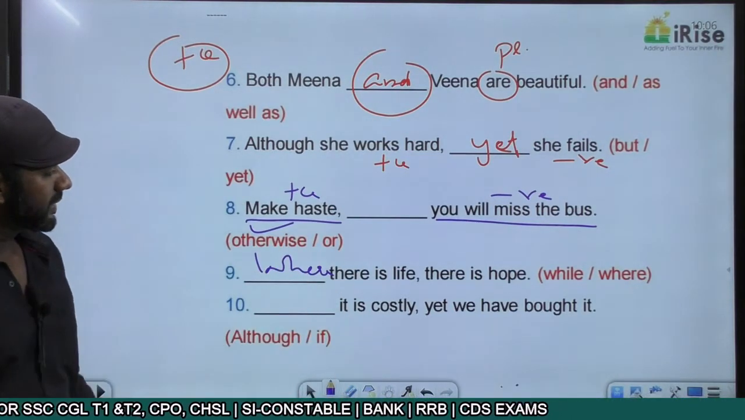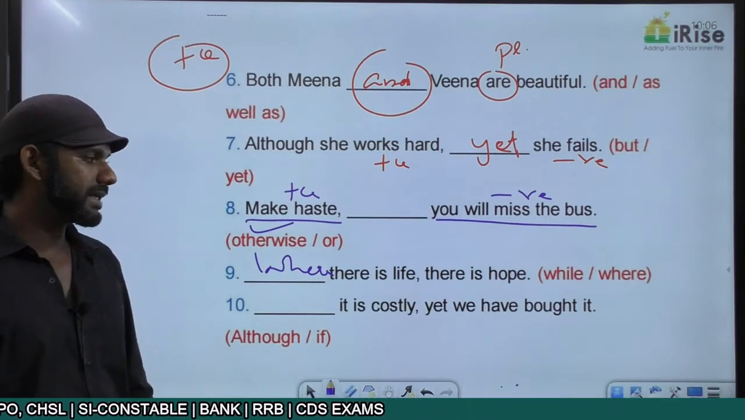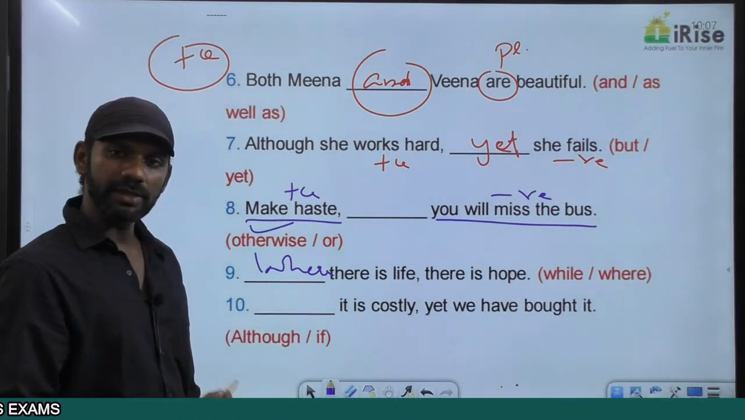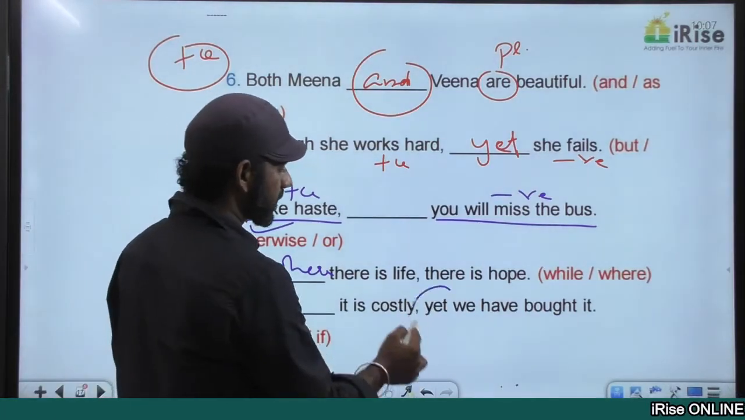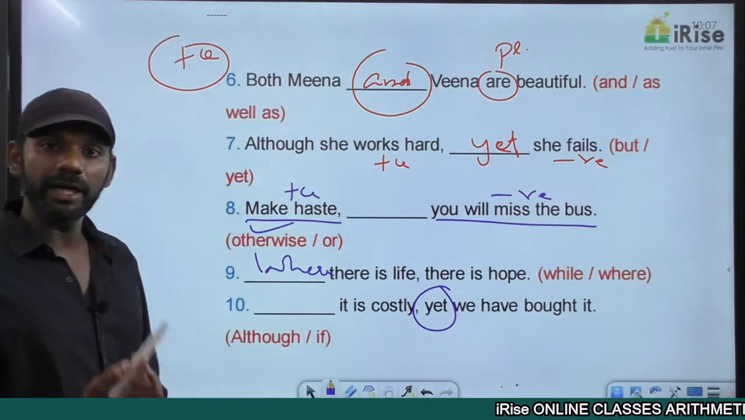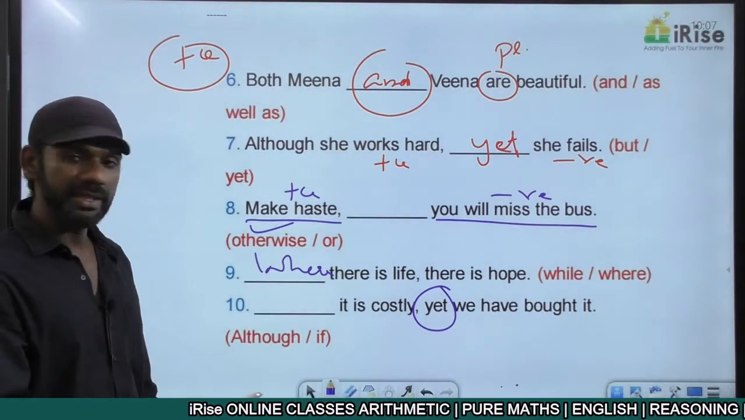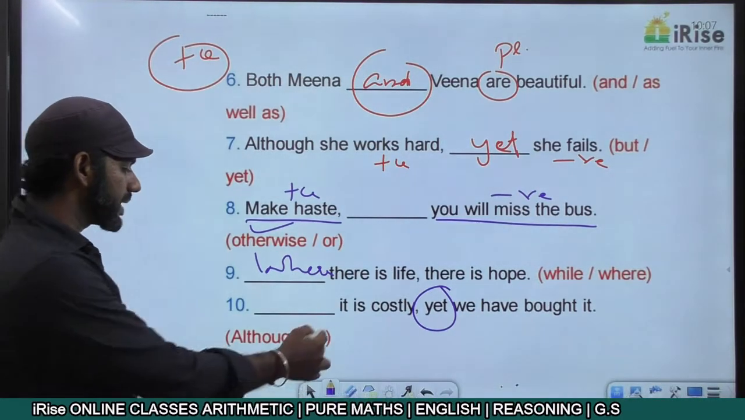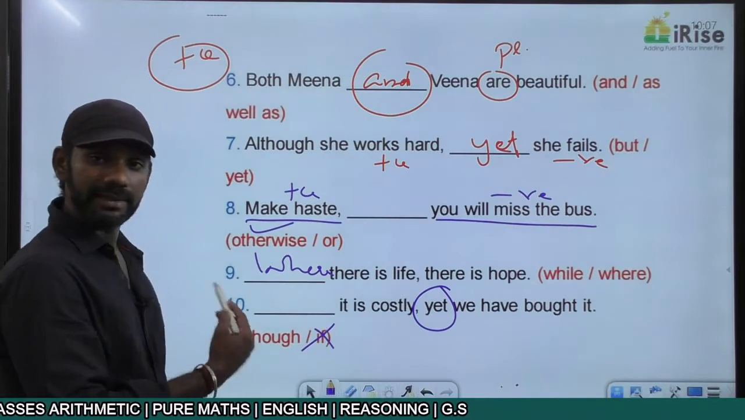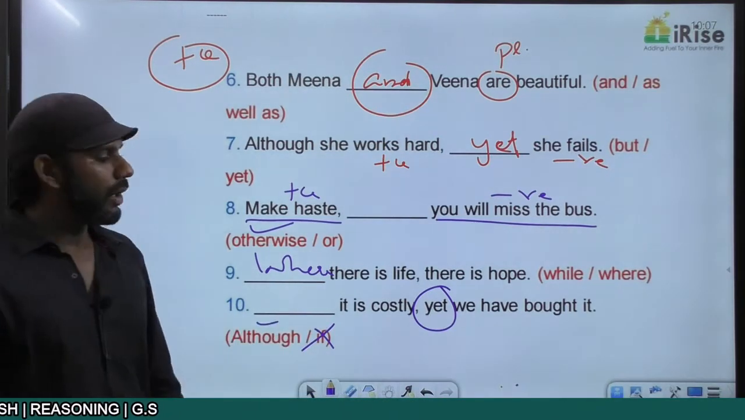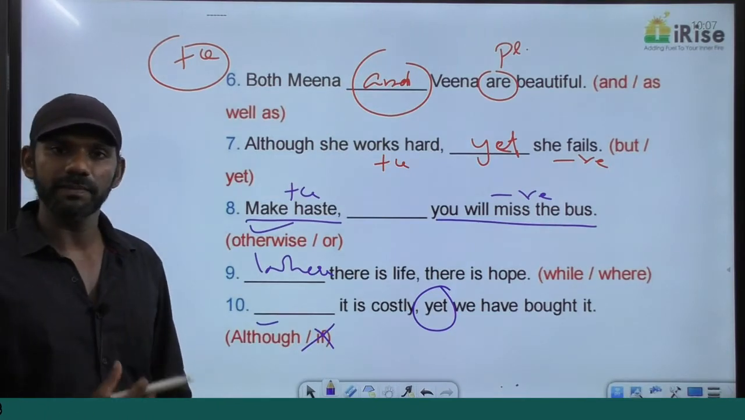Come to the next one. Dash, it is costly, yet we have bought it. Yet will be preceded by although. I said although can be followed by yet. Based on that, the second option, if, is eliminated. It must be although. Although it is costly, we have bought it.